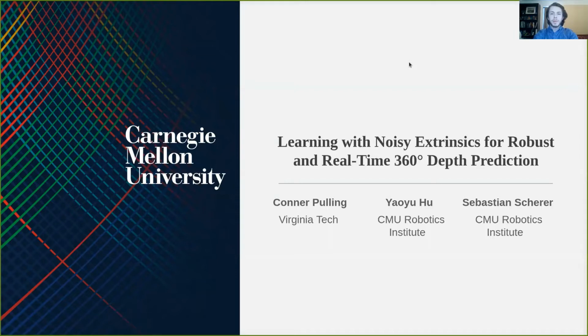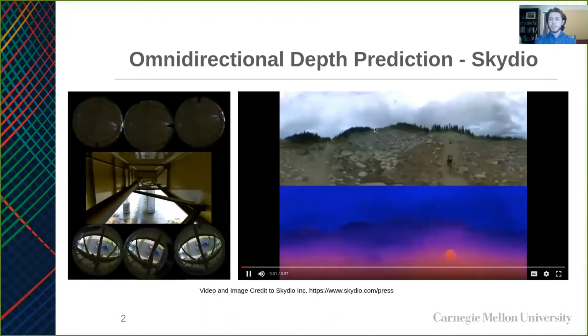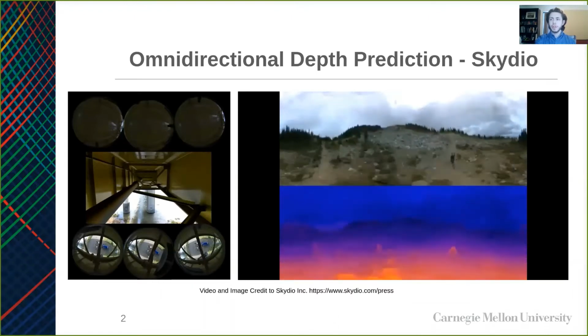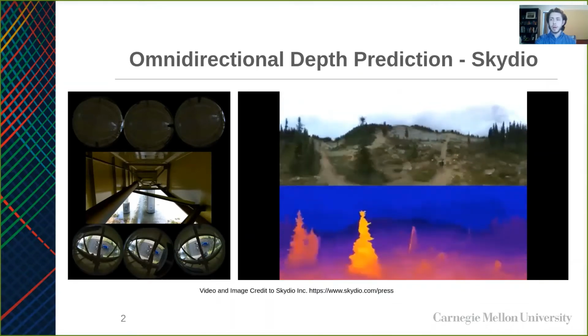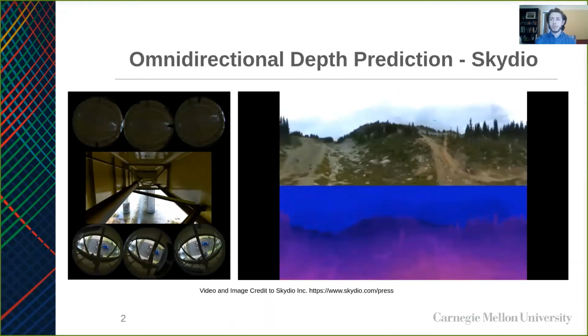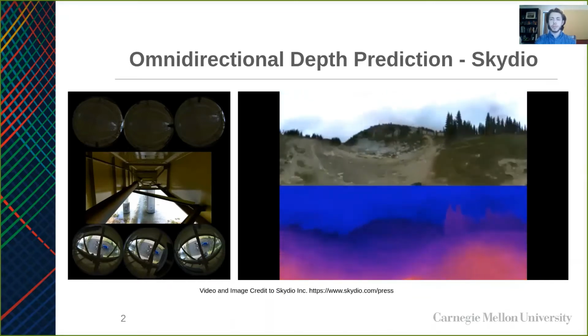So why are omnidirectional depth prediction capabilities essential for autonomous drone applications? Well, a good example is Skydio, which is an autonomous drone company. Their drone uses 6 fisheye cameras, which have a wide field of view, thus packing more of the scene into one image. The drone uses the depth predictions to navigate and avoid obstacles, as seen when the drone slows down and changes course as it gets closer to the trees. Additionally, these depth maps are used for large infrastructure inspection and 3D mapping.